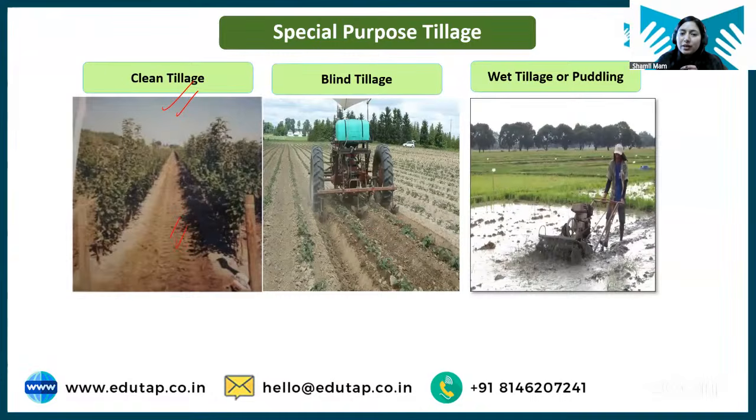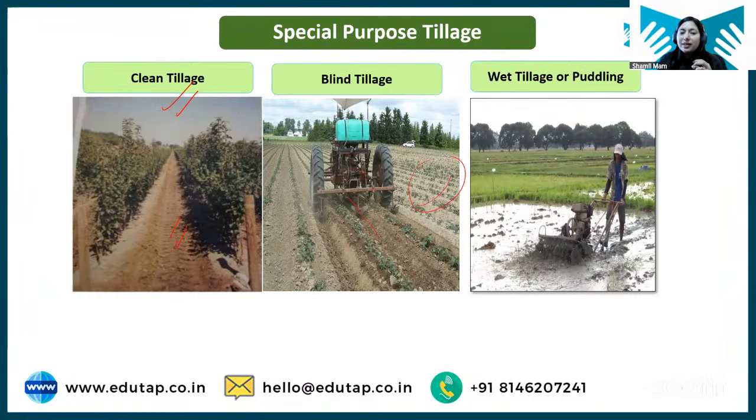Okay, over that potato crop we are going for tillage. So what we do, you have sown the potato crop. After some time there will be weeds grown, or sometimes the soil can become compact. You have given one irrigation, you can see this area, it has become compact. So we need to loosen up the soil so that aeration can be there.